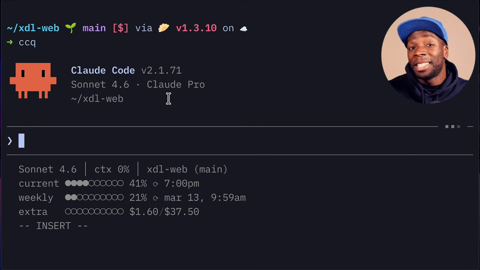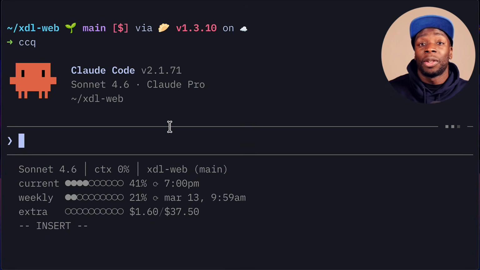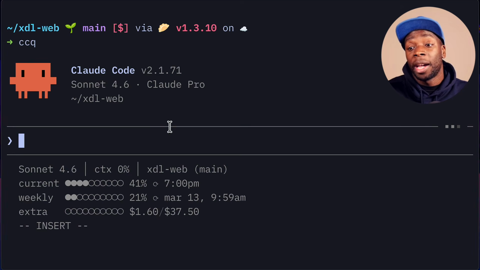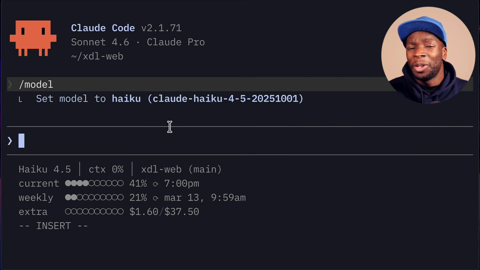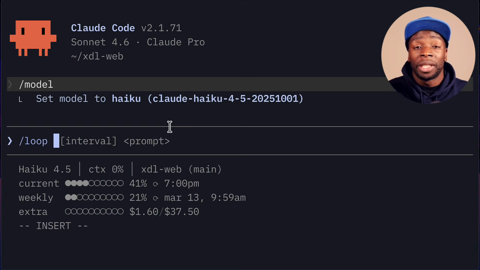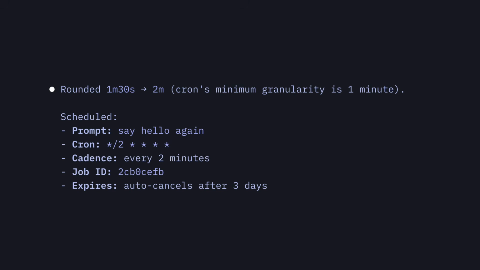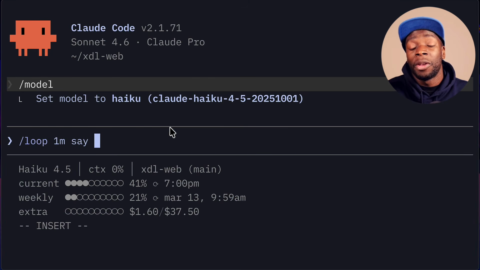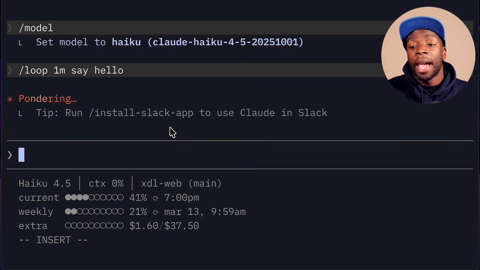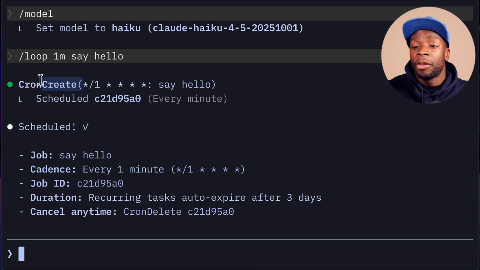So here is the latest version of Claude Code running Sonnet, which I'm going to change to Haiku, since the prompts I'm going to use don't require such a sophisticated model. So here I just have the loop, which takes an interval in minutes, hours, or days. Note the minimum granularity is in minutes, so even though you can write seconds, Claude doesn't support them yet. And then it also takes a prompt, so I'm going to write, say, hello, and if I hit enter, it uses the cron create skill to create a scheduled task.